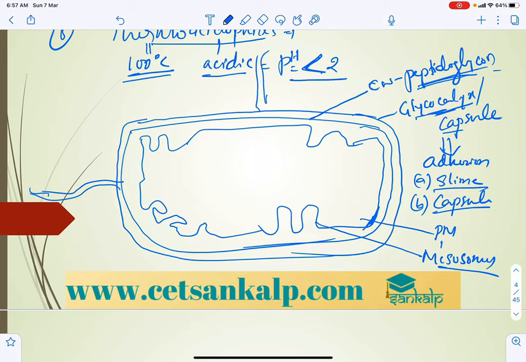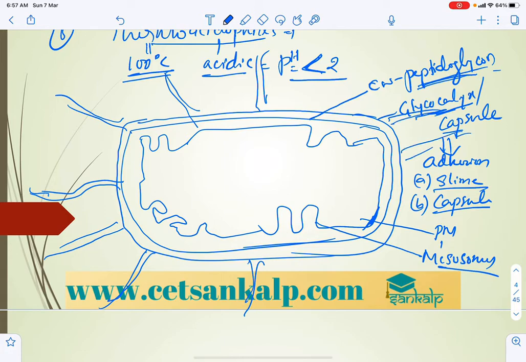Flagella on only one side is monotrichous, on both sides amphitrichous, and this one is a peritrichous example, where flagella are present throughout the surface of the body.